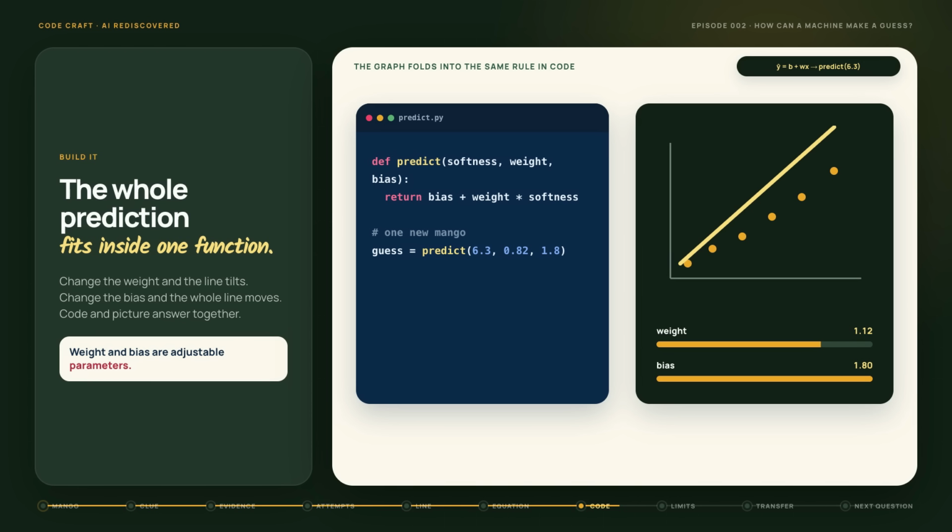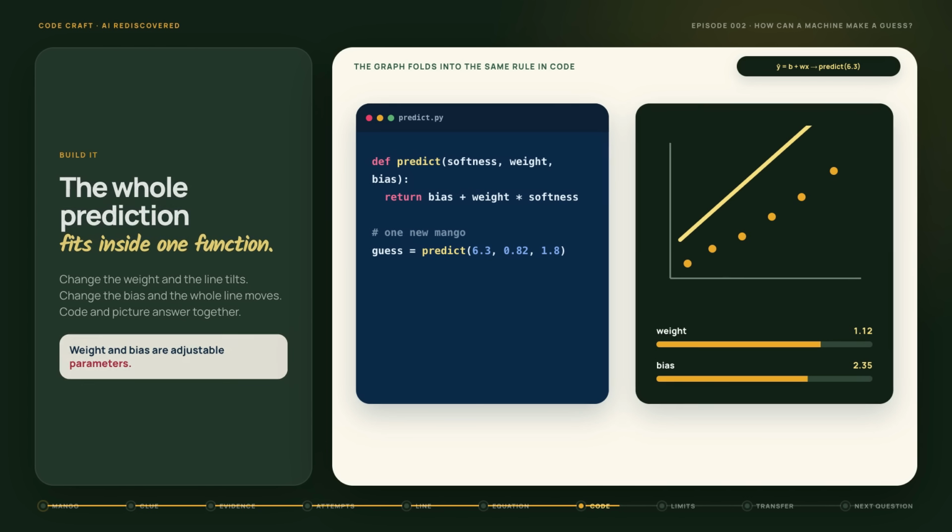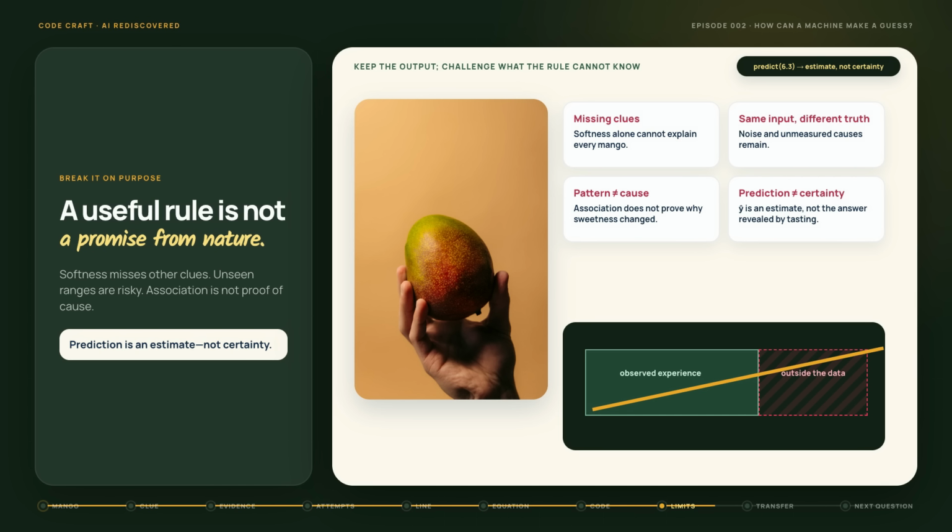Increase the weight and the line tilts upward. Increase the bias and the whole line moves upward. Those two adjustable numbers are the model's parameters. Training will choose them. For now, changing them by hand lets us see exactly what the model is capable of expressing. Now let us break it. 2 mangoes can have almost the same softness and different sweetness. Variety, aroma, harvest maturity, and storage may all matter. Softness alone is not enough.